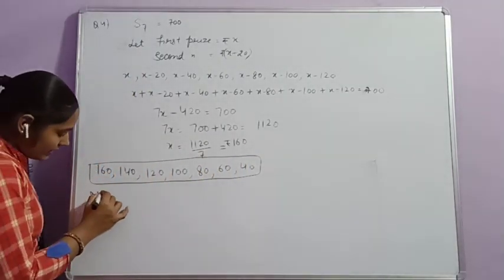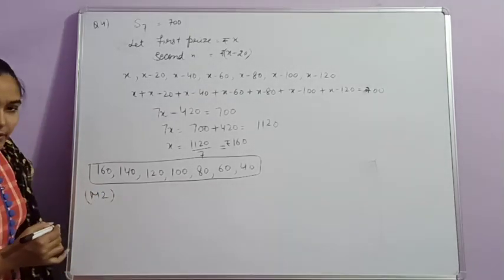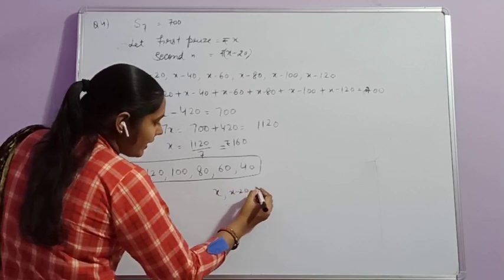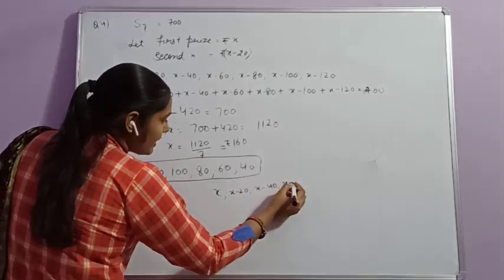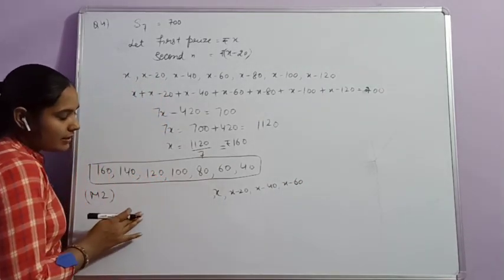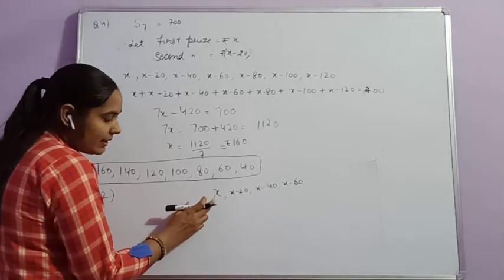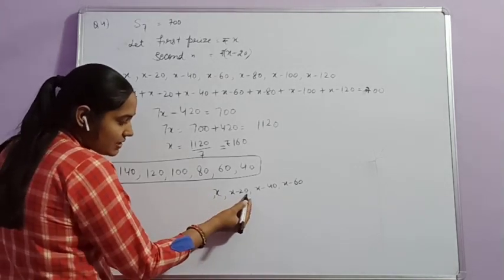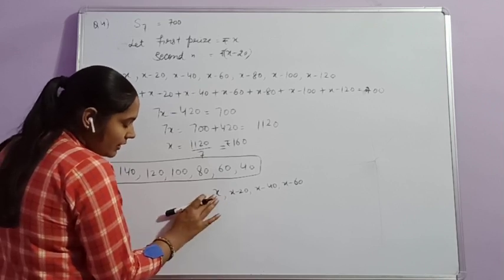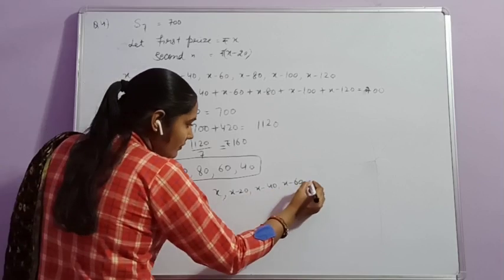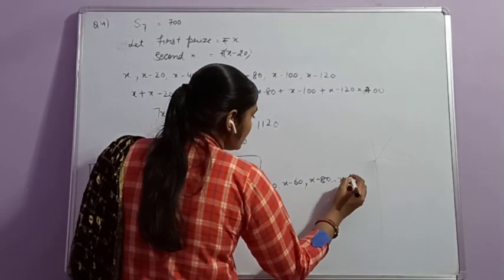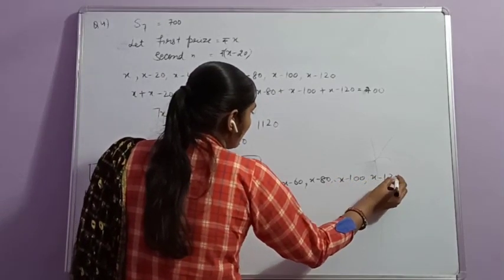We can use a second method, that is we can consider the 7 prizes as x, x minus 20, x minus 40, x minus 60, x minus 80, x minus 100, x minus 120.